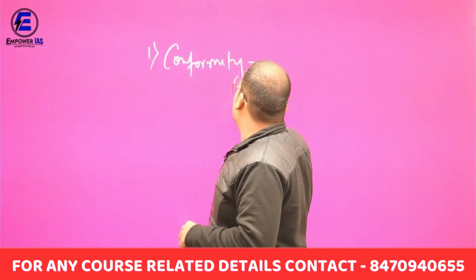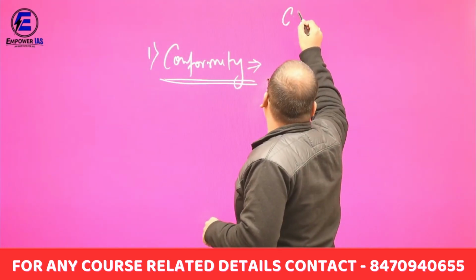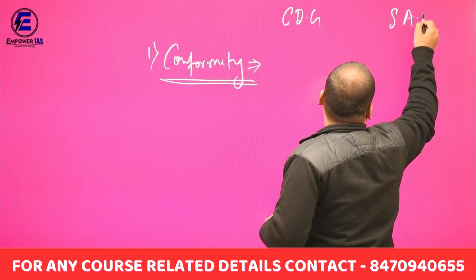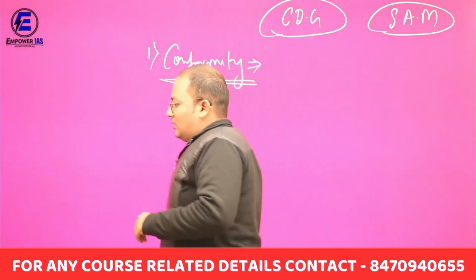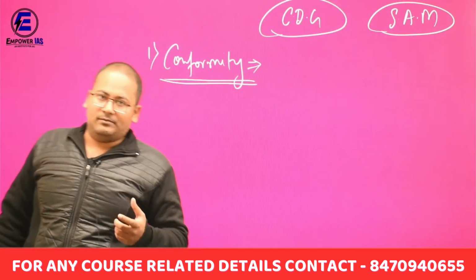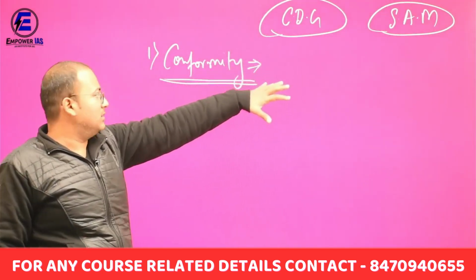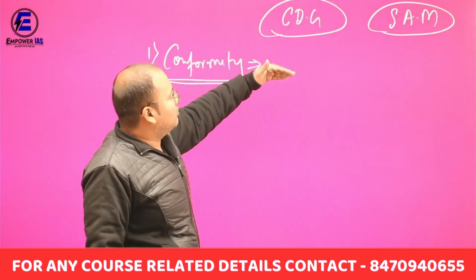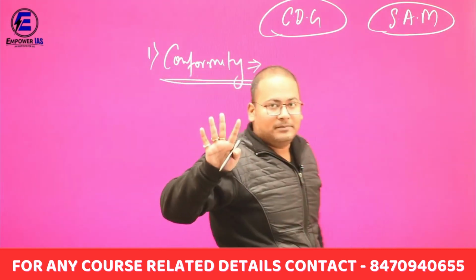And here the culturally defined goals and here the structurally available means, and we will keep making this as we go. Now what is conformity? Conformist people are those people who are just following the norms of the society and they are conforming to the means and the goals of the society.